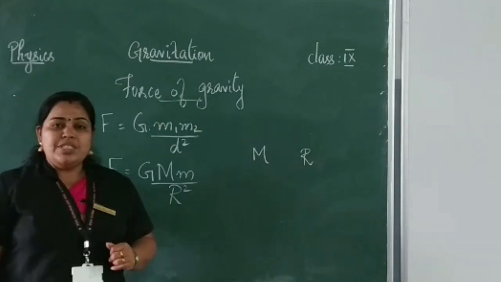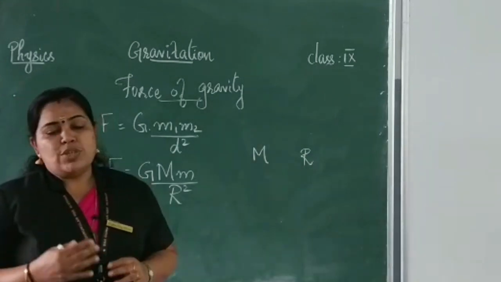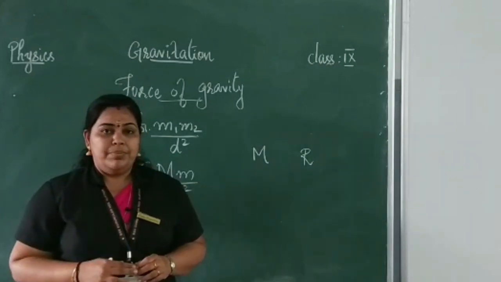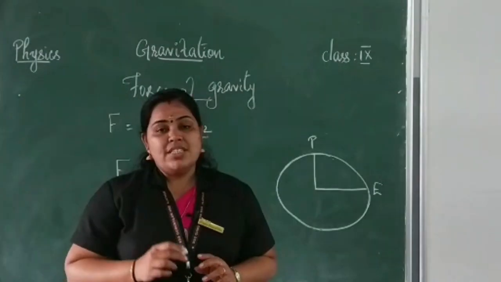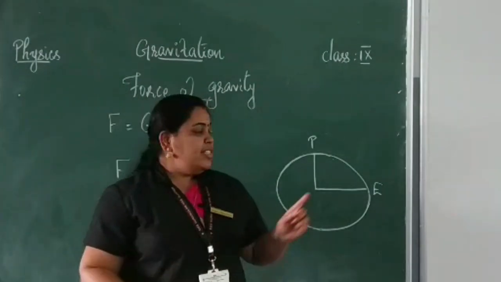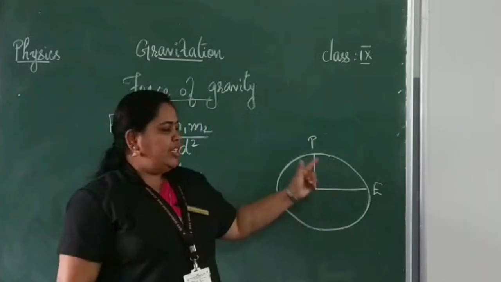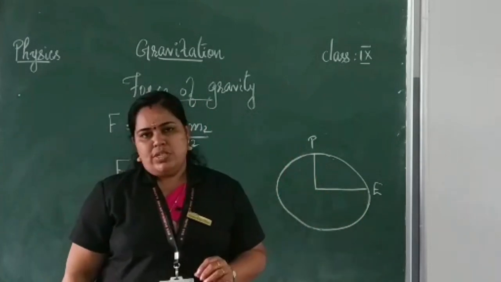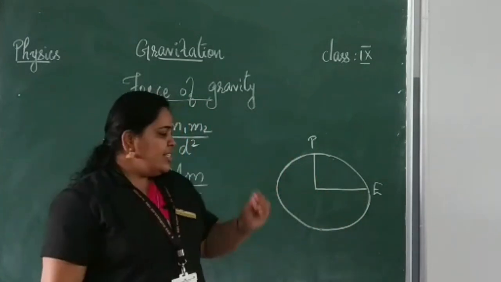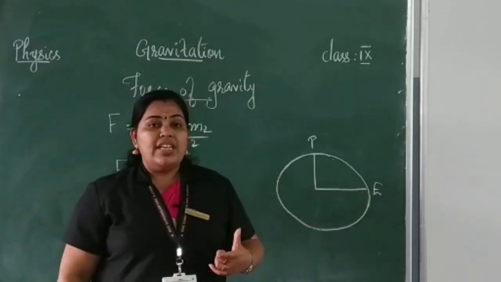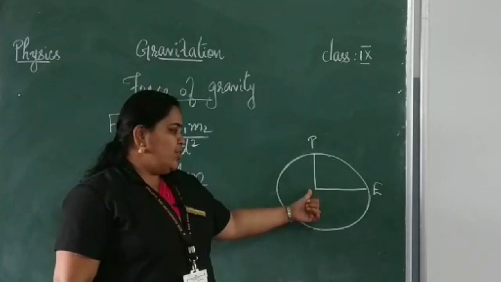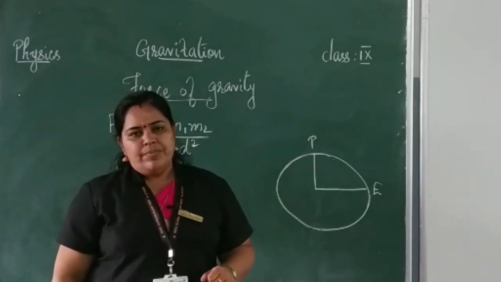Okay, so can you tell me where will be the force of attraction maximum? What is the shape of the Earth? Earth is not a perfect sphere. It is bulged at the equatorial region and flattened at the poles. That is, the distance from the center of the Earth to the equatorial region is more than the distance from the center of the Earth to the poles.